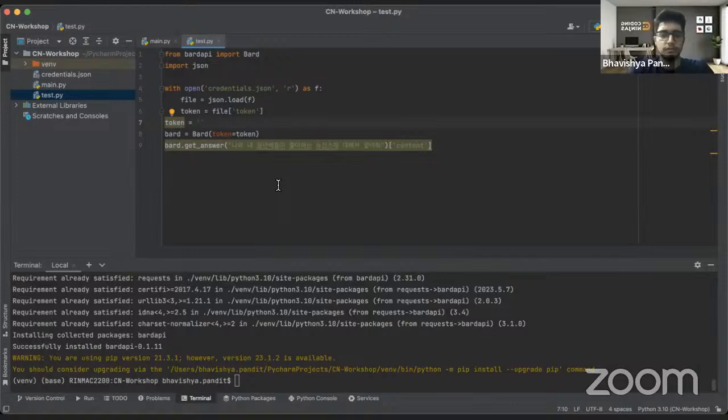Akriti, I have shown, no? You would be able to find the token. Just go to bard.google.com, right? Right click, inspect, and then on the top left corner there would be one application side. On that application there is underscore secure 1PSID, something of that kind. There you would be able to get your token.